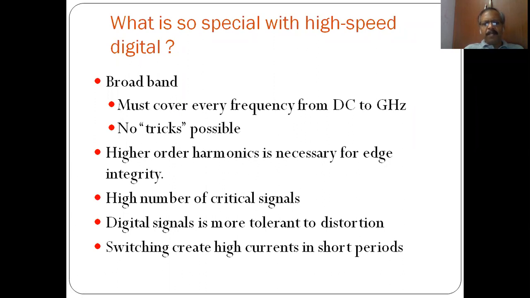You have a number of critical signals in a high-speed system. Digital signals are less tolerant to distortion. Switching creates high currents. These aspects are factors which are special for high-speed digital systems.